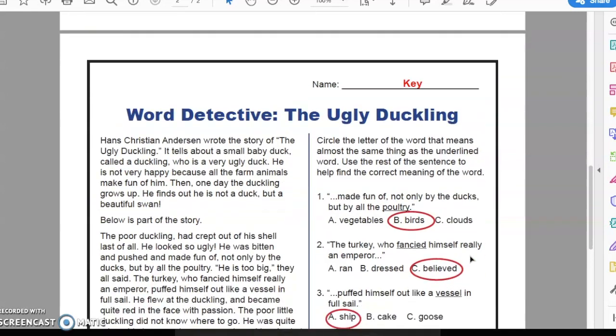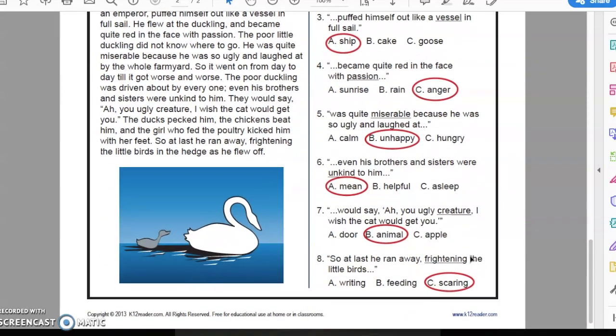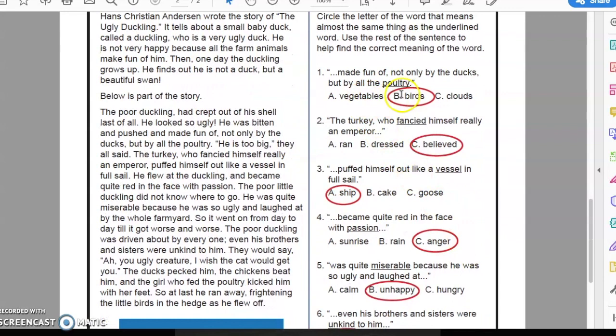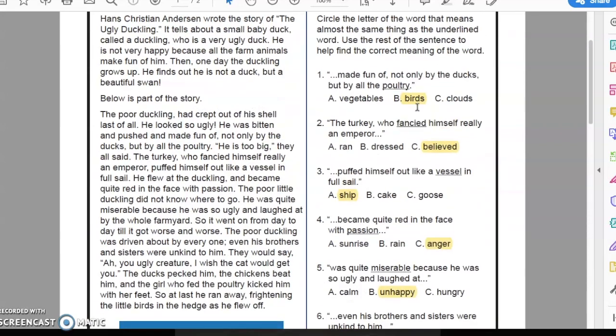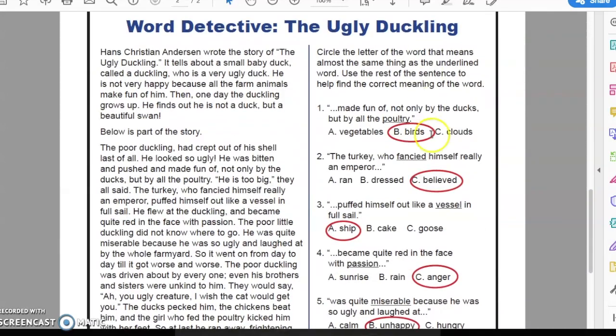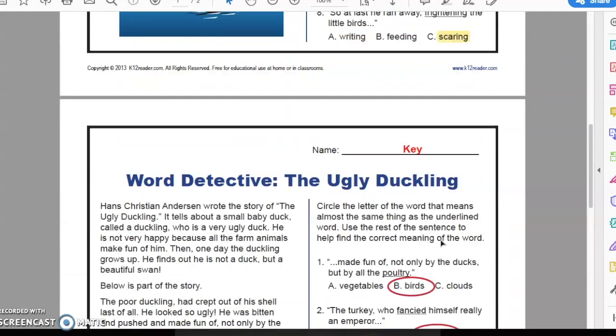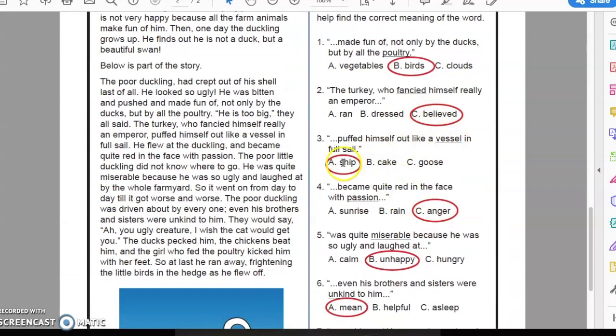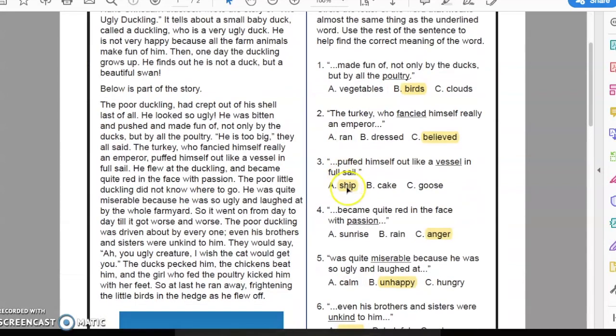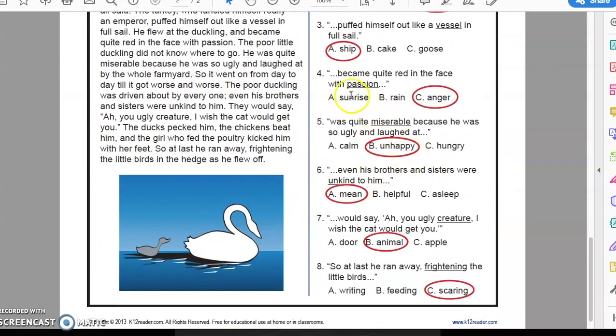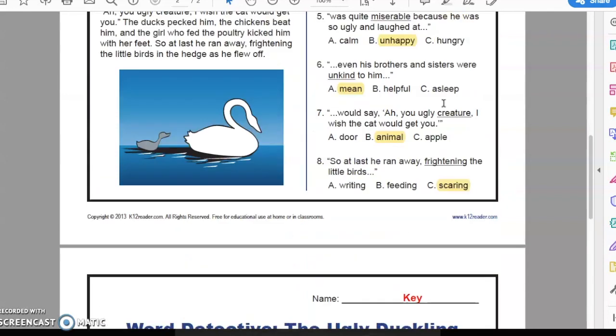So let's look at the answer key and see if we got them right. Poultry means birds. Did we put that one? Yes, we got that one right. Fancy means believed. We got that one right. Vessel means ship. We got that one right. Passion means anger.